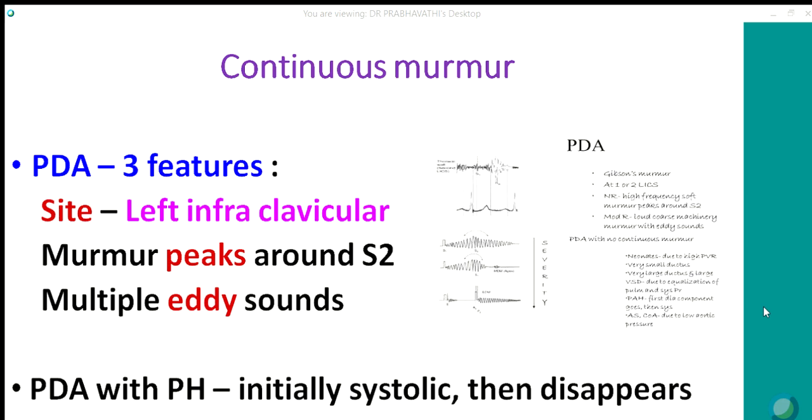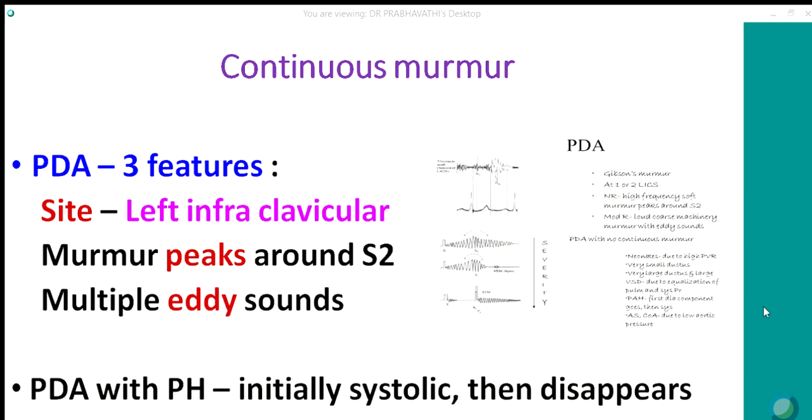So, what is the definition of continuous murmur? The murmur starts in systole and continues uninterruptedly through the second sound into any part of diastole. It need not occupy the whole of systole or the whole of diastole. The most important thing is that it continues uninterruptedly through the second sound, and the character of the murmur remains the same throughout, both during systole and diastole.